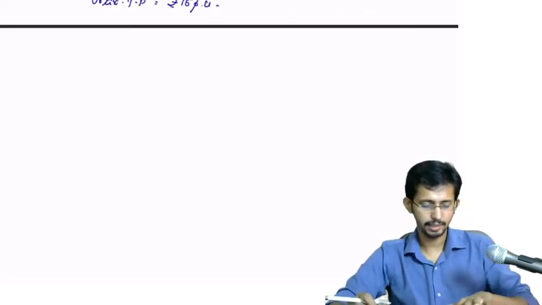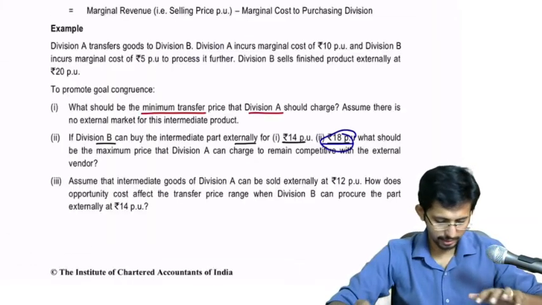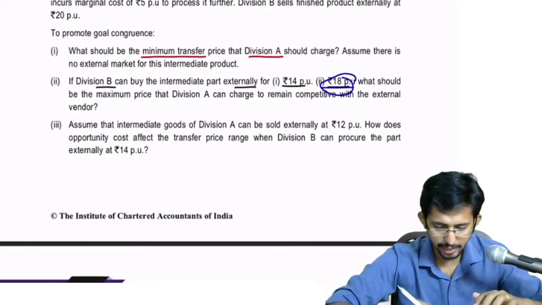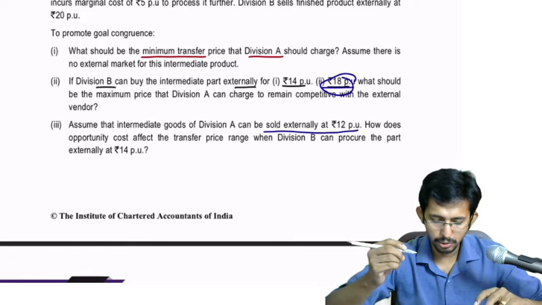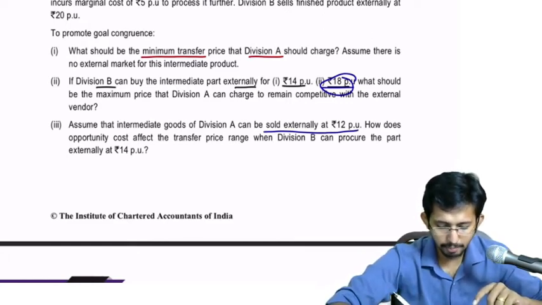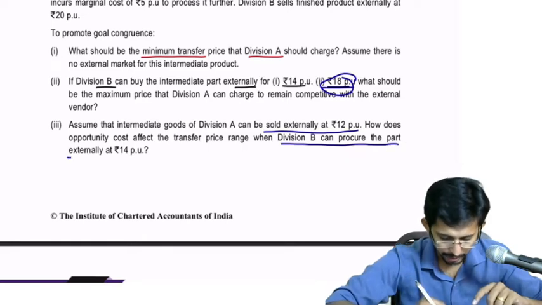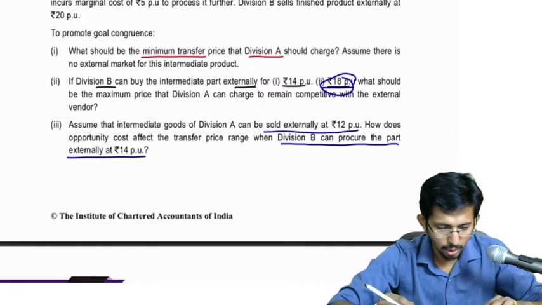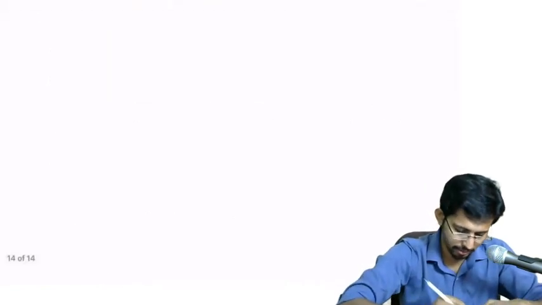Is it clear? Yes. And next, assuming that the intermediate goods of division A can be sold externally at rupees 12, how does opportunity cost affect the transfer price range when division B can procure the part externally at rupees 14 per unit? Yes. So opportunity cost does exist.